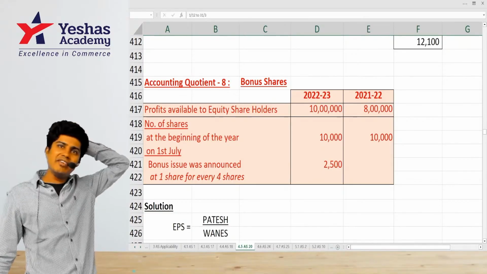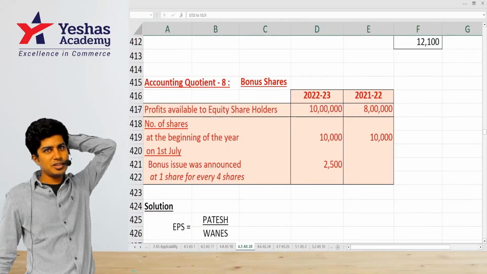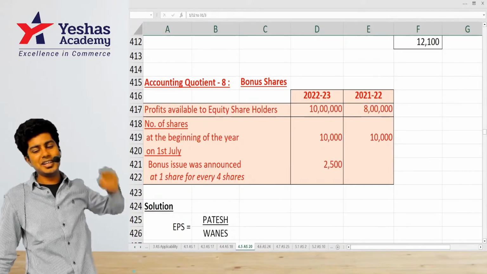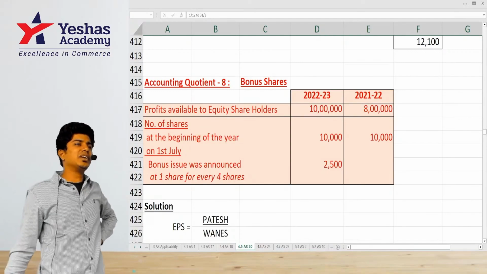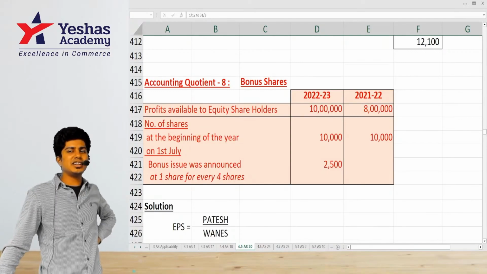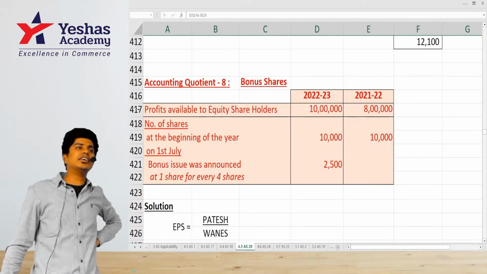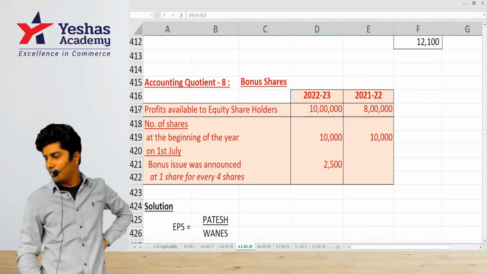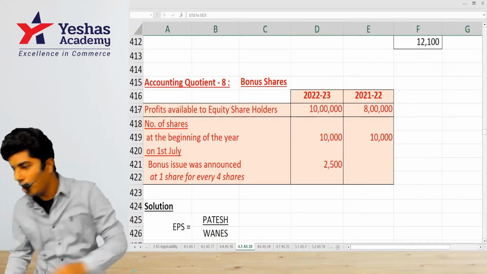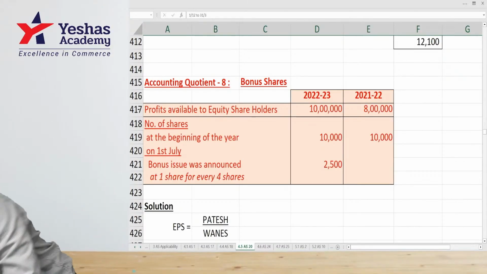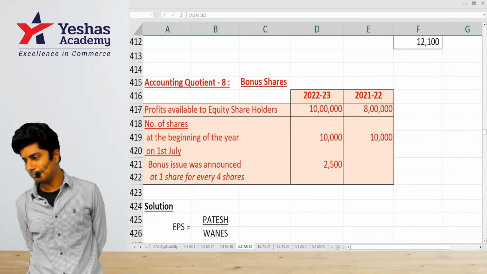What will be the denominator? Is it 10,000? Is it 12,500? Or is it not 10,000 and not 12,500? Use your calculator. Tell me what do you take? Everybody, people watching online, online friends, do it.